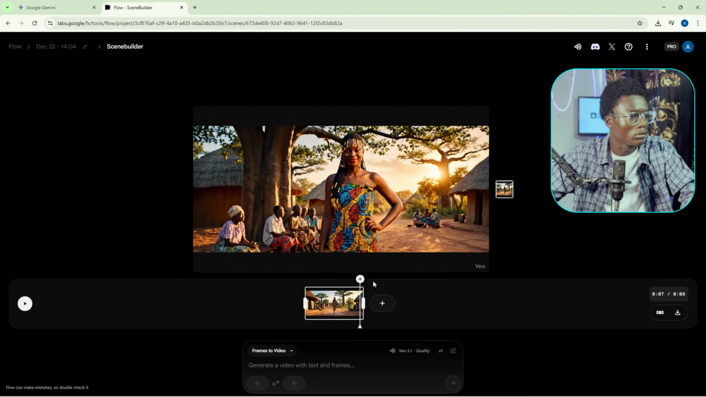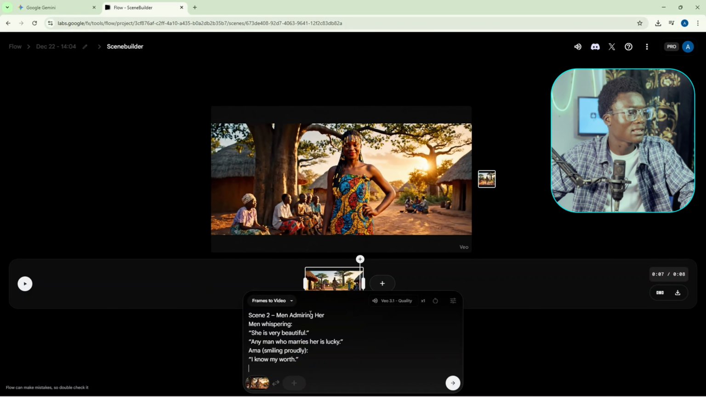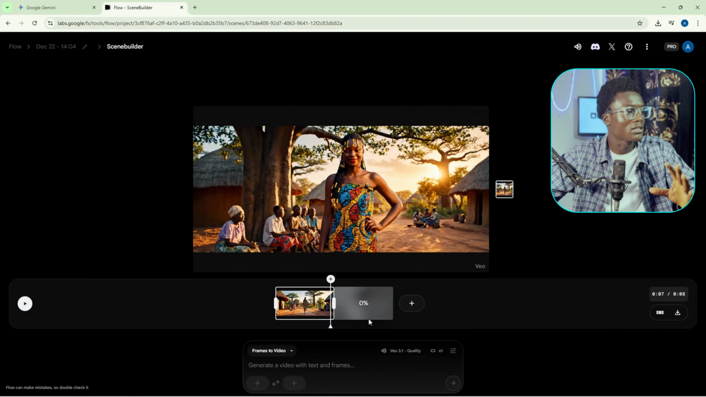Okay, click on that and then click on this and paste it and then send it. So you're going to capture this environment with the characters here and apply it to the next video, and use them as your next thing.